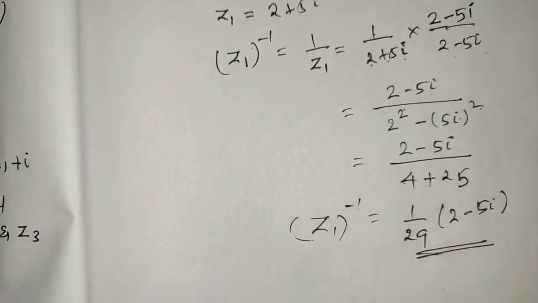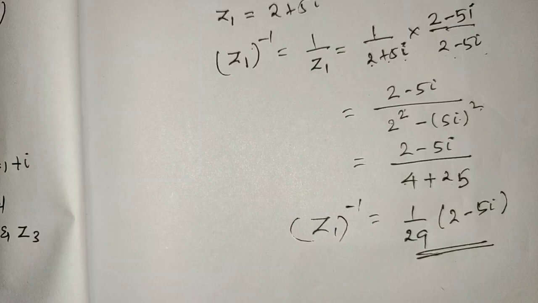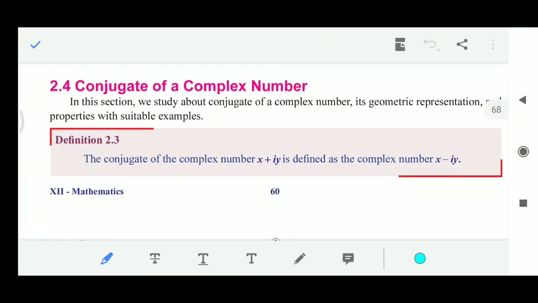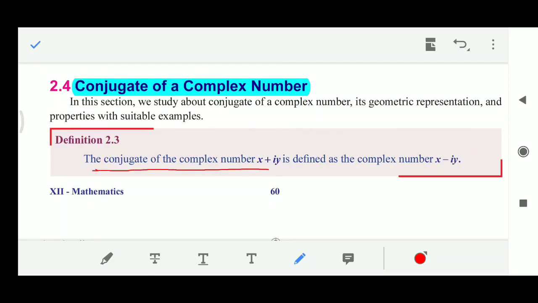Like that you can do the z2 and z3 as homework. Next we are going to see the important topic, conjugate of a complex number. The conjugate of a complex number x plus iy is defined as the complex number x minus iy.